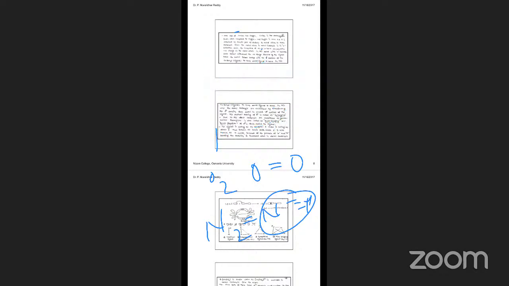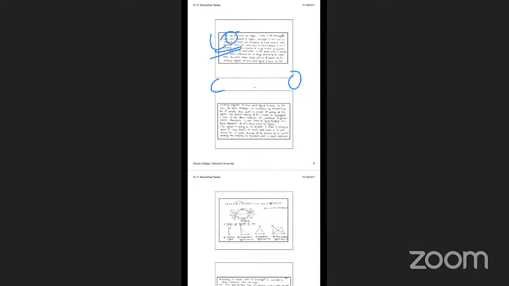How many bonds are there? MOED means molecular orbital energy level diagram. So the MOED of CO. Here this is carbon, this is oxygen, with their atomic orbitals. Carbon contains 6 electrons and oxygen contains 8 electrons.